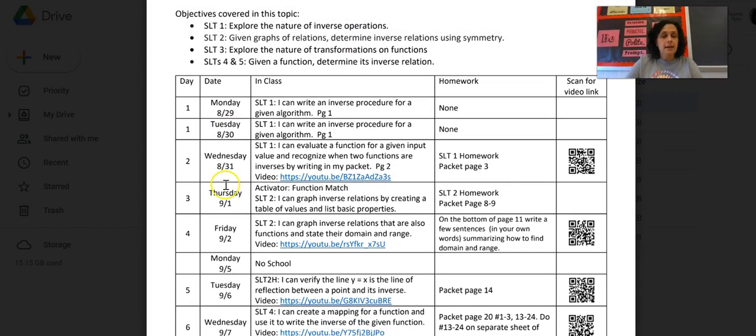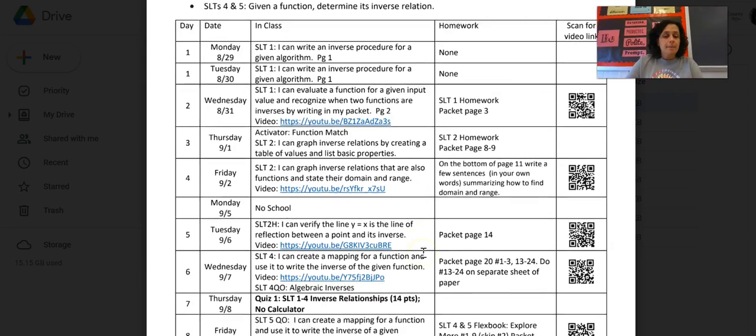It has the date, the objective we're doing in class that day, and if there is a video of the lesson, whatever the homework is, and because they get paper calendars, this is a QR code they can scan with their phone if they want to watch the video lesson on their phone. So there are no surprises.